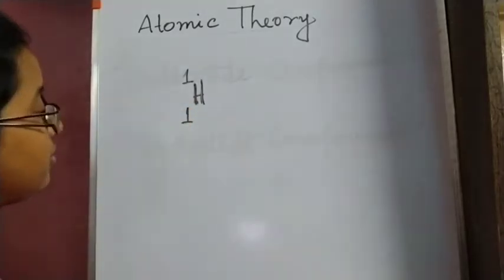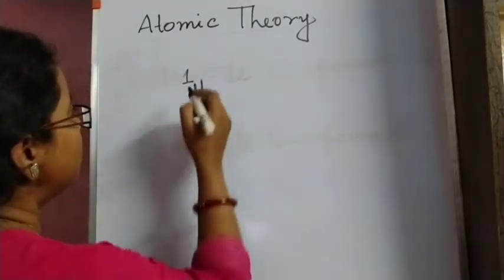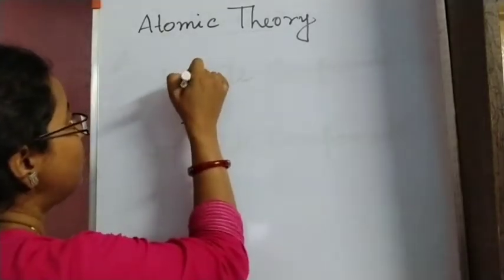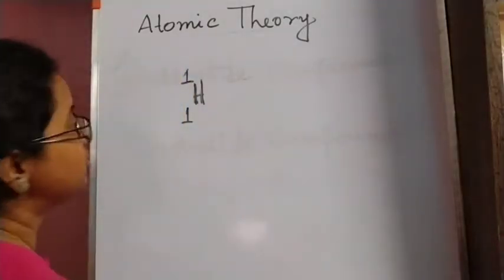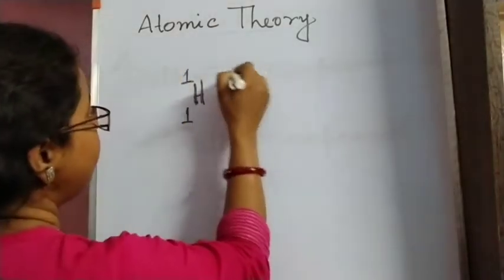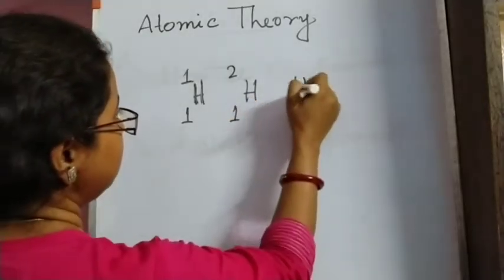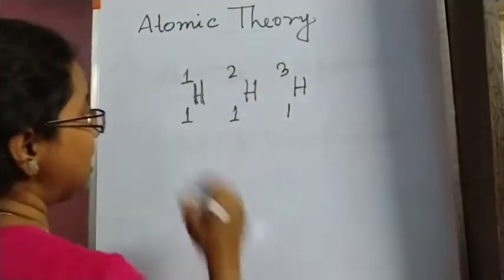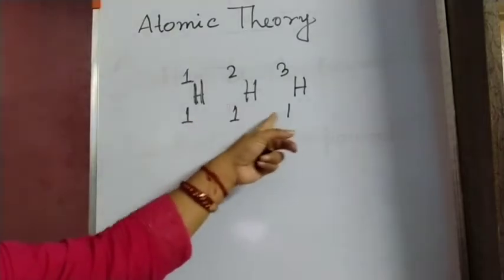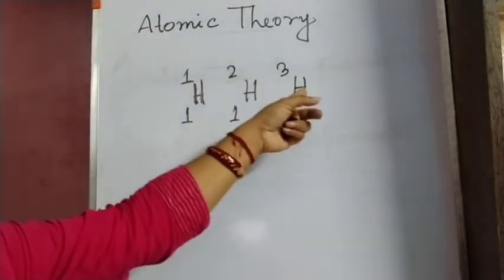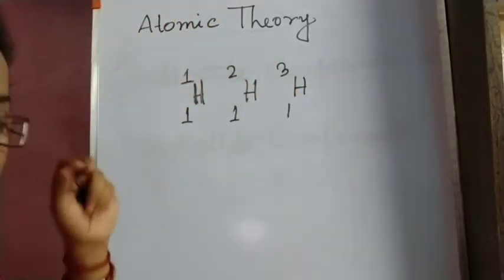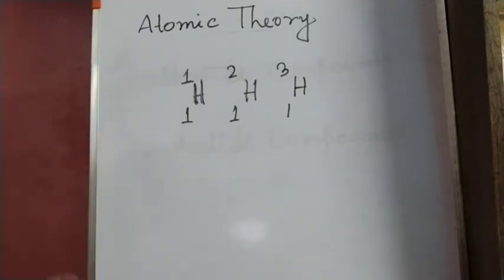This is normal hydrogen, H 1 1, whose mass is 1 unit. We have deuterium and also tritium. That means the same element but with different masses. So this is one limitation of Dalton's atomic theory.